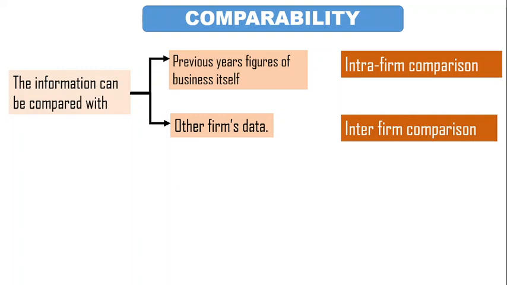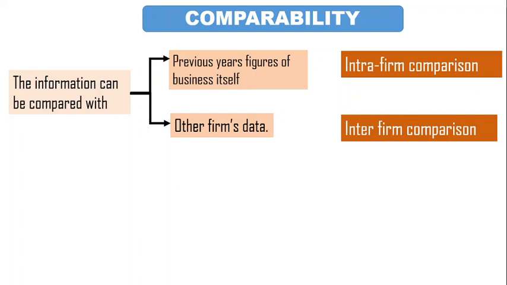Okay, now this characteristic, why is it required? The purpose of comparison is to detect and explain the similarity and the difference. If there is a difference, why is it so? If it's similar, why is it so? So the detection of error and the explanation of the similarity are all possible with the help of this comparison. So the data should be in such a manner that it can be compared. And how is it possible to compare the data?